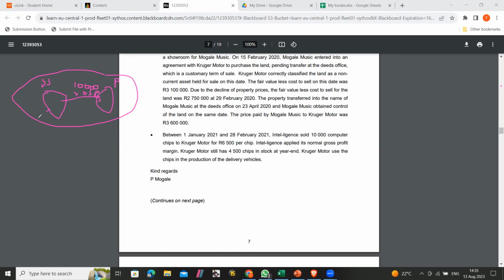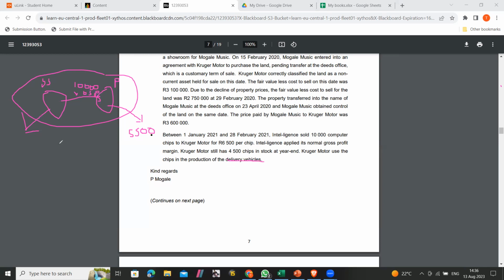However, the subsidiary got these chips somewhere, from the external market. And then what happened? The parent basically used 5,500 chips in producing their delivery vehicles.